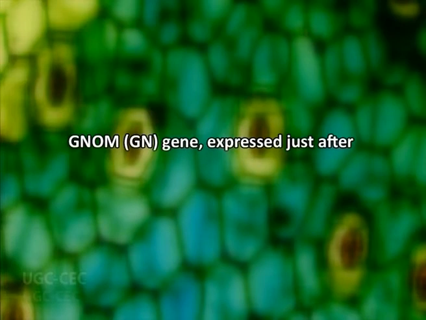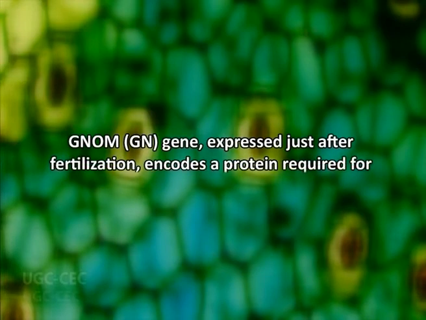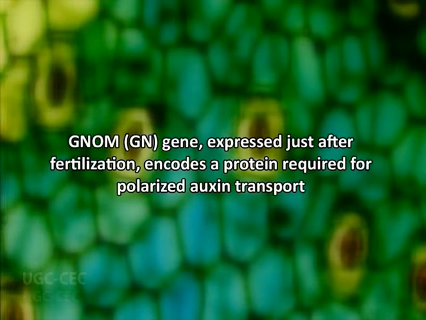The role of auxin in root development has been revealed by the analysis of genes that act upstream of MP. For example, the GNOM, that is GN gene, which is expressed just after fertilization, encodes a protein required for polarized auxin transport.